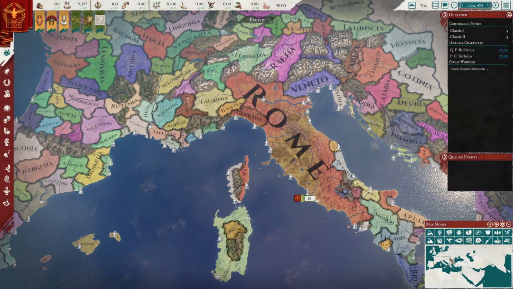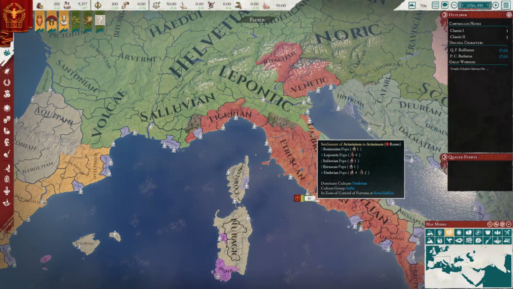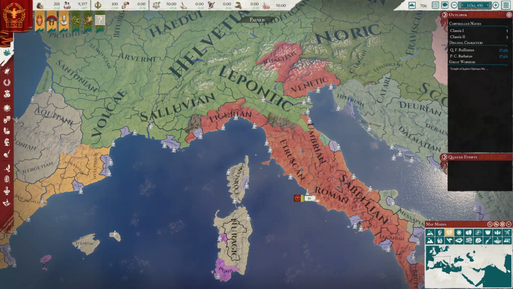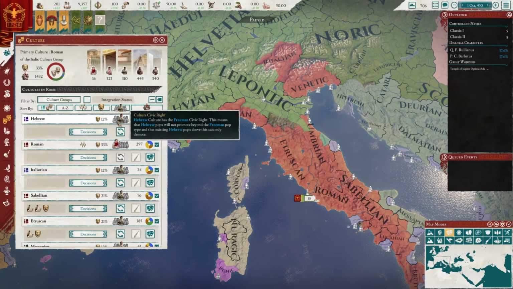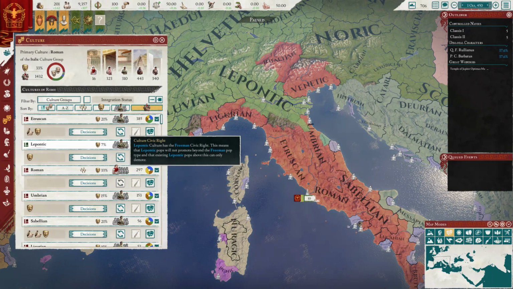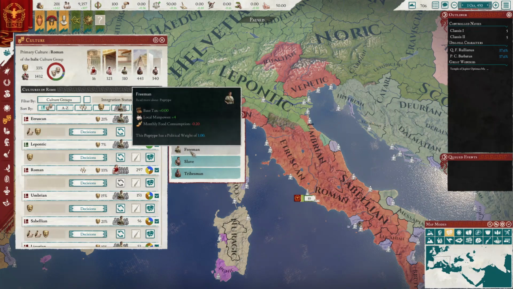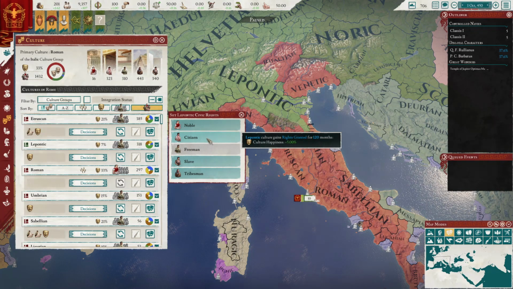So, say you want to integrate the Lepontic culture for that Noric steel. How does one go about doing that? Well, you see, unintegrated pops are limited to being at most freemen. They will never promote to citizens or nobles. To integrate them, you click on these arrows and select the citizen or noble option.